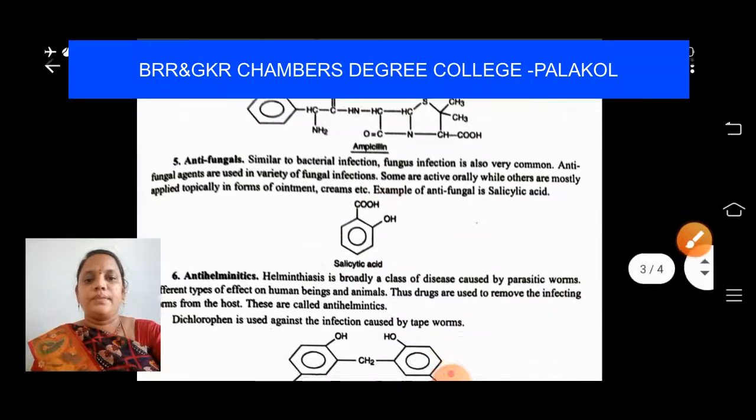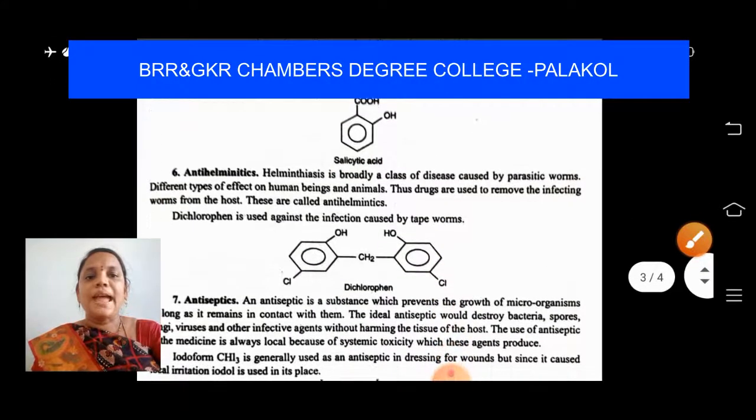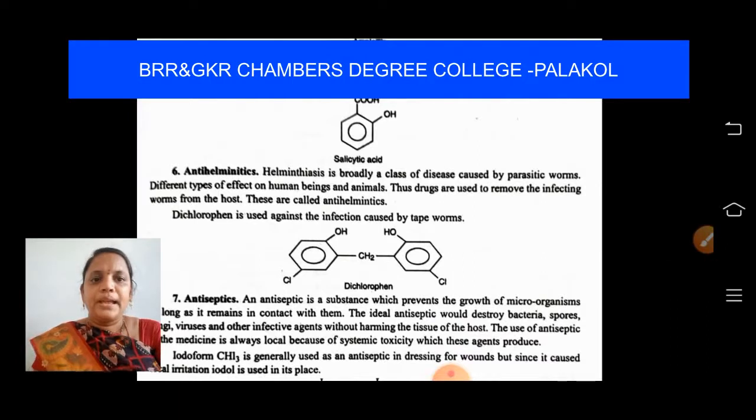Next, antihelmintics. Helminthiasis is broadly a class of disease caused by parasitic worms. They have different types of effects on human beings and animals. These drugs are used to remove the infecting worms from the host. These are called antihelmintics.